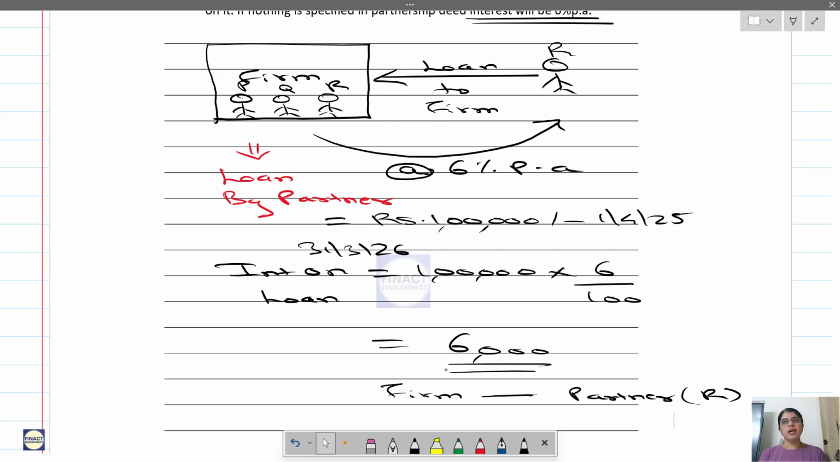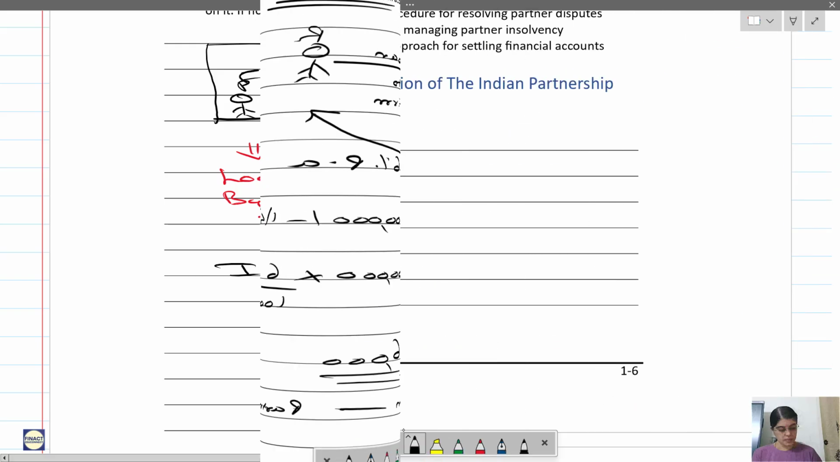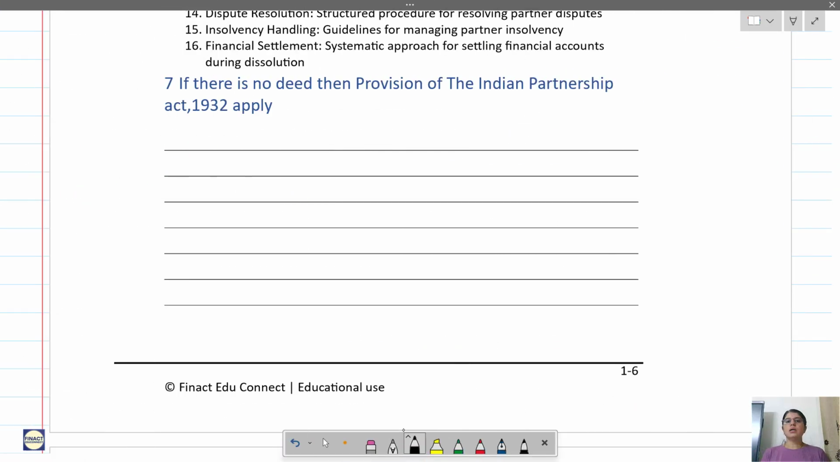Now let's say there is no partnership deed or there is no such clause in the partnership deed. Okay, and if the partners are disputing, that interest on capital should be given, one partner is saying it should be given, some other partner is saying it should not be given, then in that case the provisions of the Partnership Act will apply. Let us see that. So this is point number 7, that if there is no deed, then the provisions of the Indian Partnership Act apply. So let us understand this.